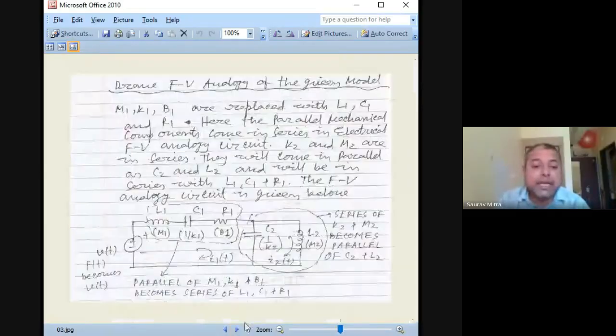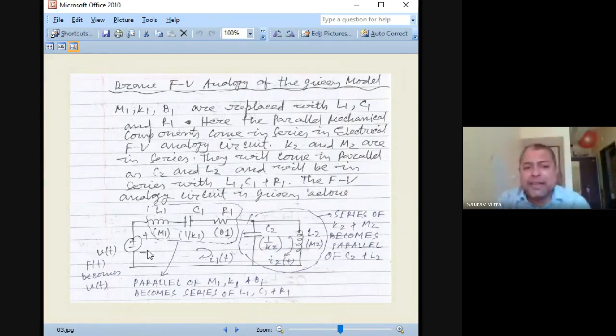Then do the mechanical system and convert it into the FI analogy. That also I will show here. Whatever circuit you do in the exam, if you do that much, it is enough. After you find the FV or FI analogy circuit, you are supposed to find its transfer function as well, and show that the transfer function of this and of the mechanical system are in the same line. I will show you that.